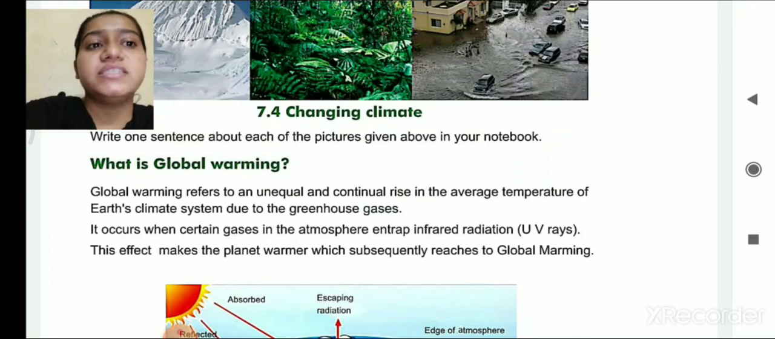It occurs when certain gases entrap infrared radiations, that is UV rays. It occurs when some of the gases are leaked into the atmosphere, and hence it is supporting UV rays. These effects make the planet warmer, which subsequently leads to global warming. This effect makes the planet warmer deep inside, and with the effects of this there is a continuous rise in the temperature, and it is considered as global warming.